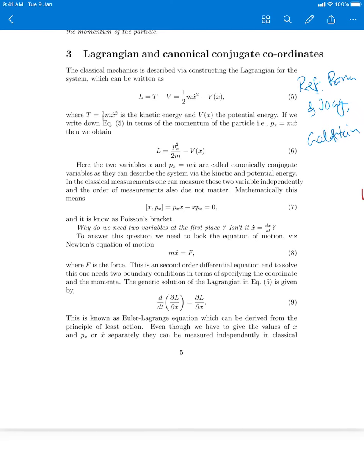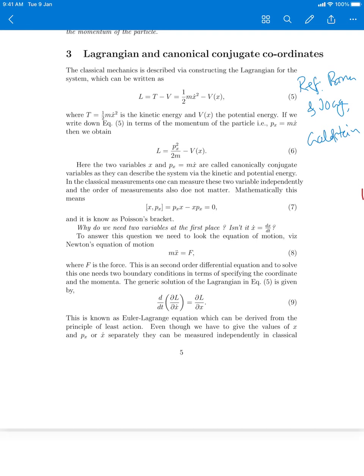So welcome back. In this section we are going to address one very important aspect of classical mechanics before going into so-called measurement theory. This part of the topic, which deals with Lagrangian and principle of least action, probably you have already studied.